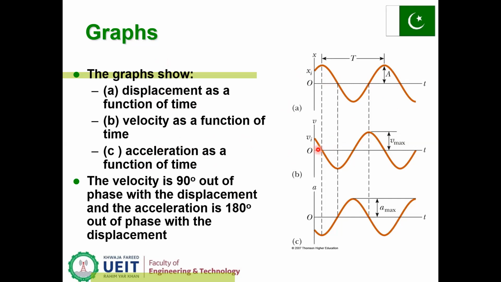Here the position starts from this point, and velocity also starts from this, whereas the acceleration starts in the minus direction. Velocity is 90 degrees out of phase with the displacement, and acceleration is 180 degrees out of phase with the displacement.